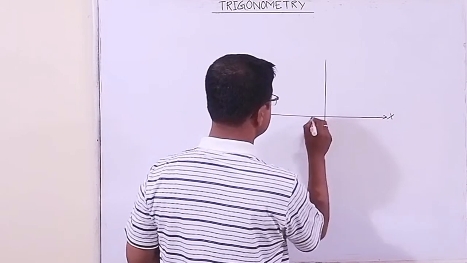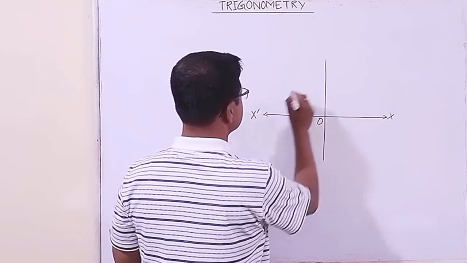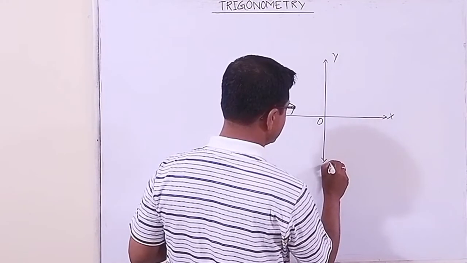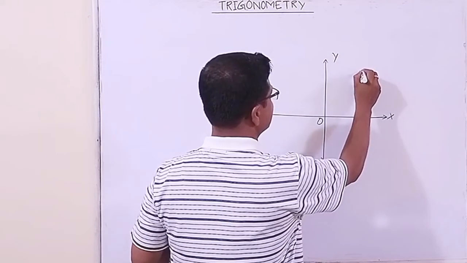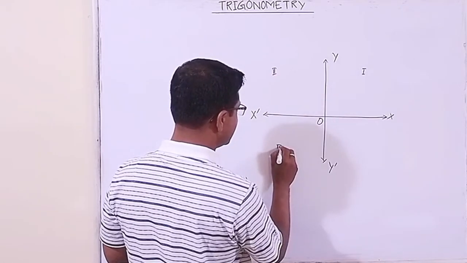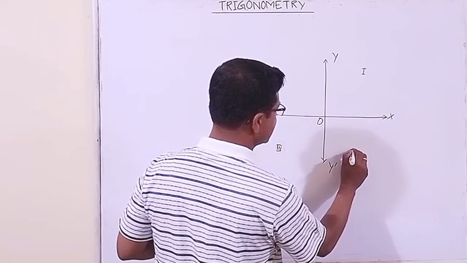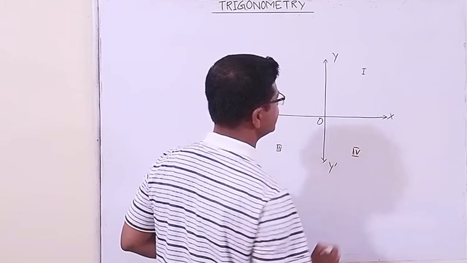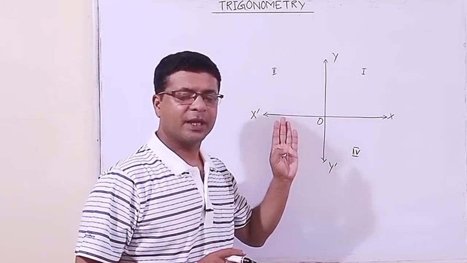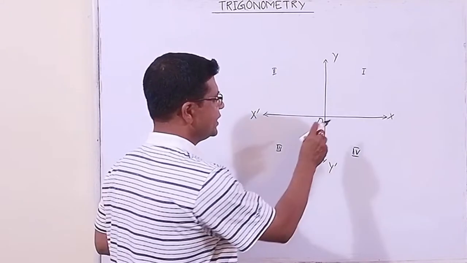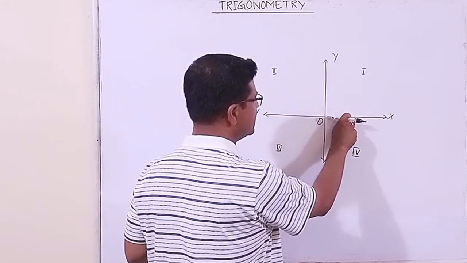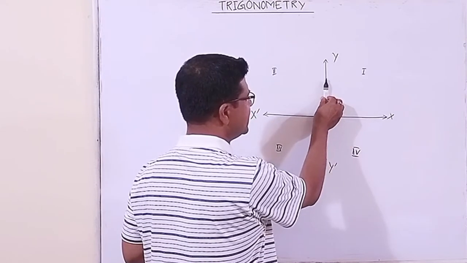This is the x-axis, y-axis, y-o, y dash. This is the first quadrant, this is the second quadrant, this is the third quadrant, this is the fourth quadrant. Now here we are studying about the angles. One arm is there, it is rotating. Okay, so this angle is 0 degree, this angle is 90 degree.